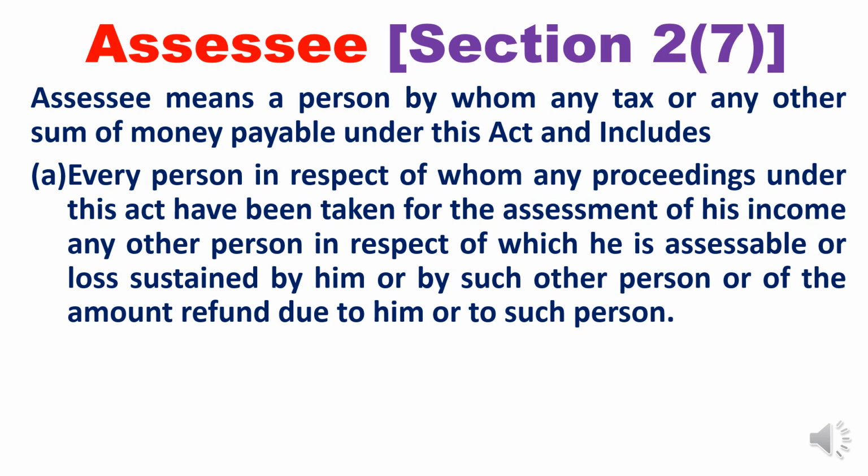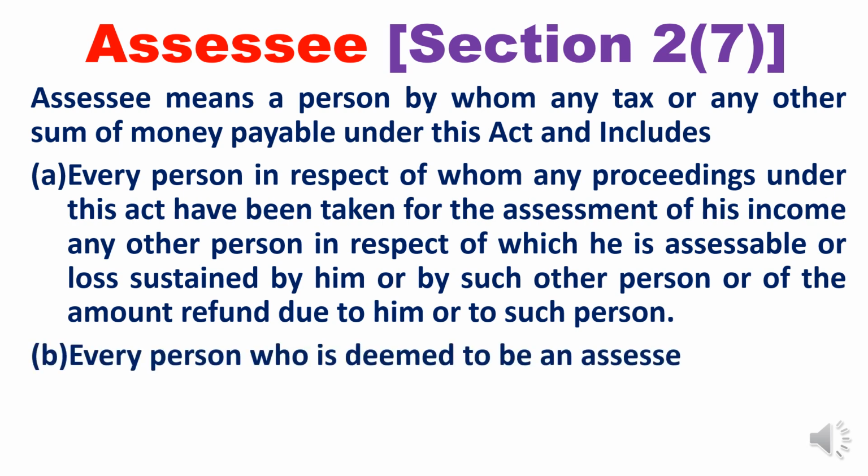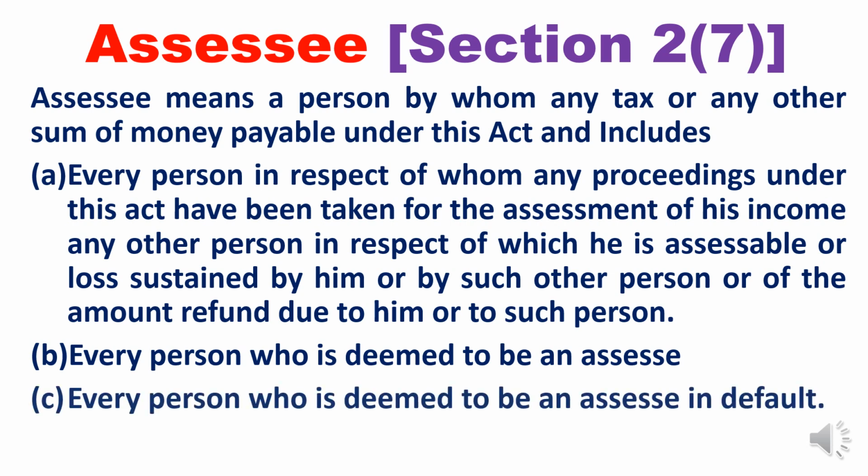In the sense, what you please precisely bear in mind, the assessee here refers to any person on whom any tax proceeding has taken place, or any person who has incurred certain loss and submitted the income tax return and is claiming the refund of income tax. All those people come under the category. And the second is every person who is deemed to be an assessee. We will understand the types of assessee there. I will explain what you mean by deemed to be assessee, right? Then finally, every person who is deemed to be assessee in default. Assessee in default also is a very important concept, that also I will explain.